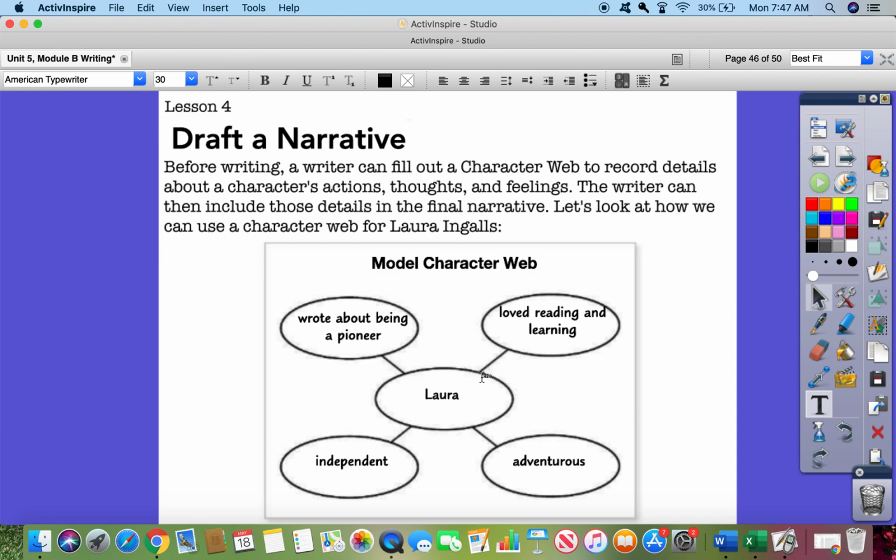What were some of her activities that she loved to do? She loved reading and learning. Okay, a descriptive word, an adjective, would be that she was independent. And then another adjective to describe Laura, she was adventurous.